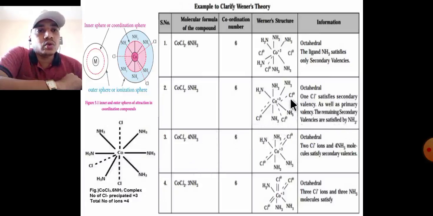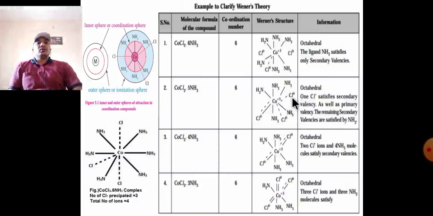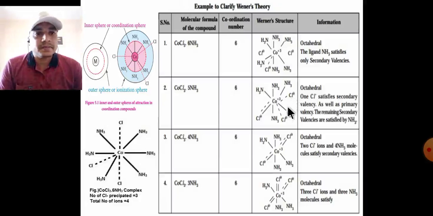In this, two chloride ions show the primary valencies. Third example, CoCl3 with 4NH3, coordination number is 6.